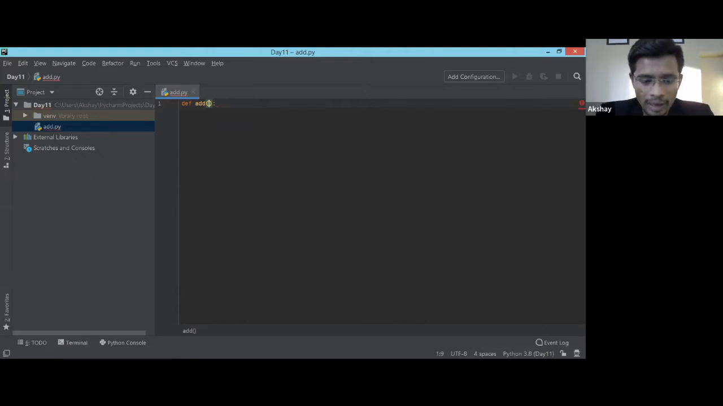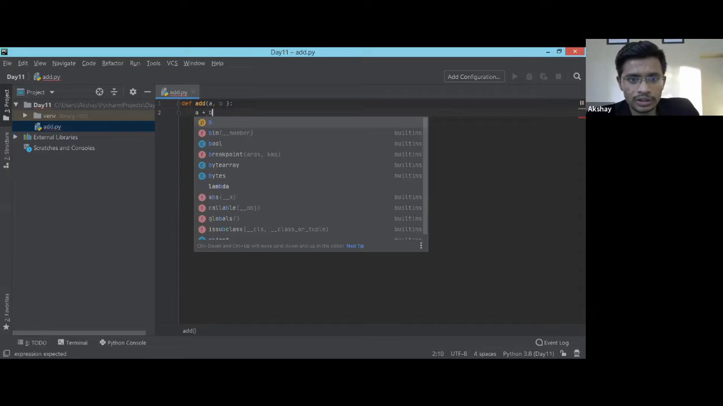Let's give two parameters because I want to do addition of two numbers. Suppose the first parameter will be a, and the second parameter will be b. I'm going to take those parameters and do the addition: a plus b. Okay, so this is the function definition which I just wrote.